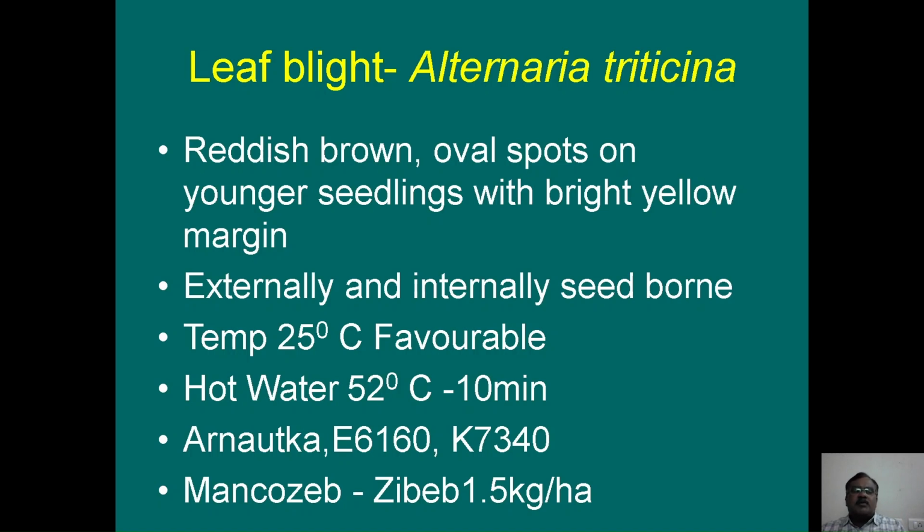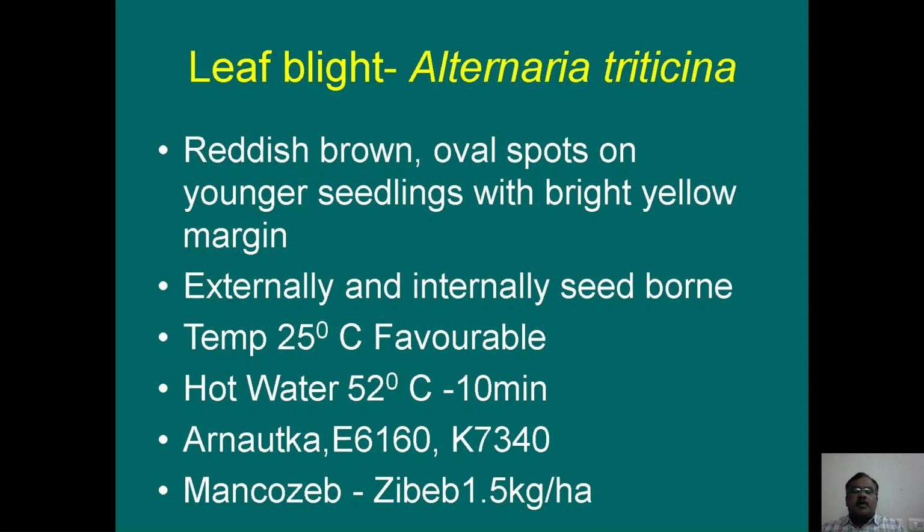A temperature of 25 degrees Celsius and high humid weather are helpful for development of the disease. Treating the seeds with hot water at 52 degrees Celsius for 10 minutes will be helpful in controlling the pathogen. Or use resistant varieties like Arnatka, E6160 or K7340.